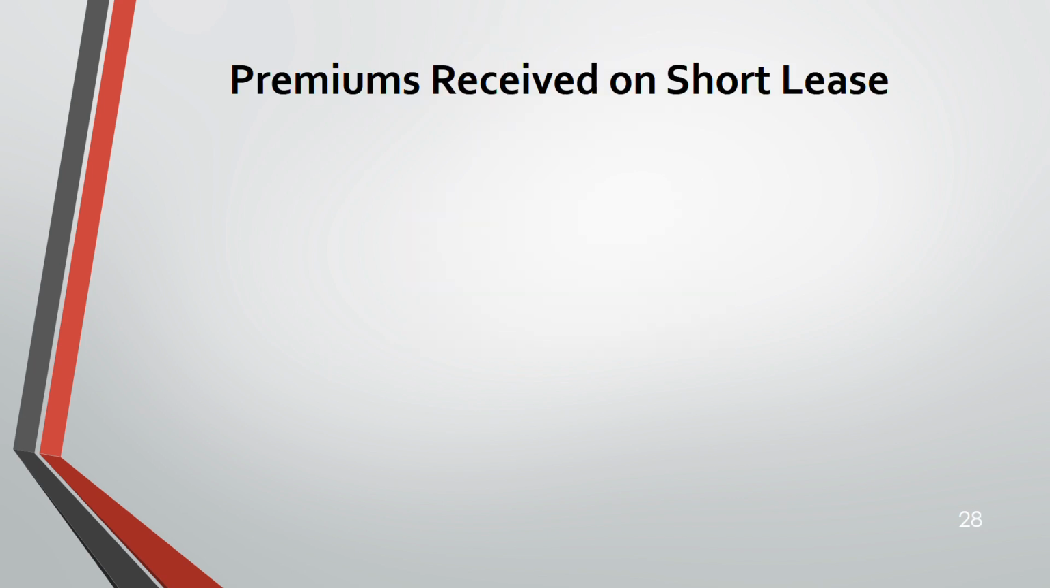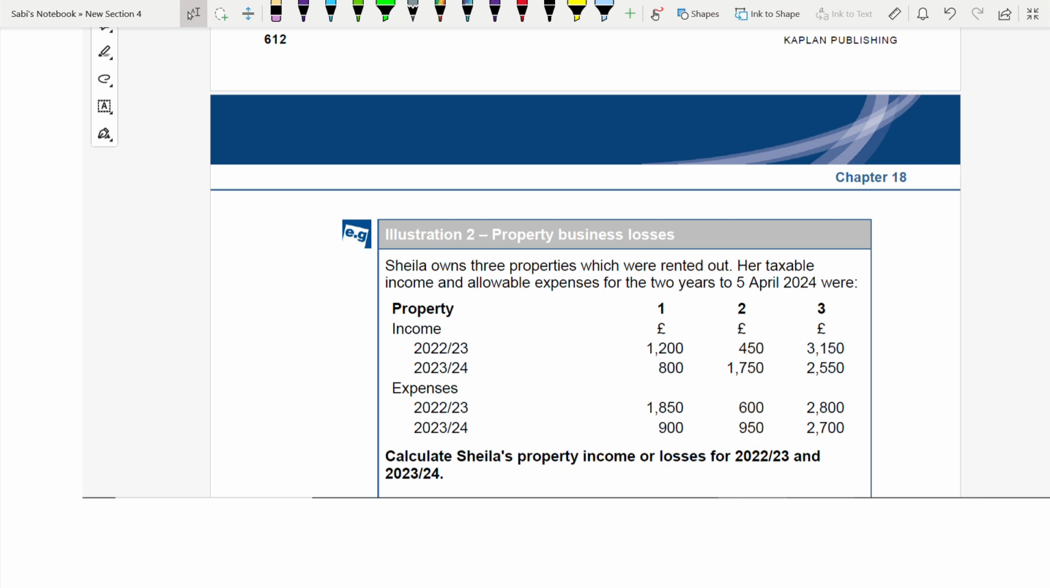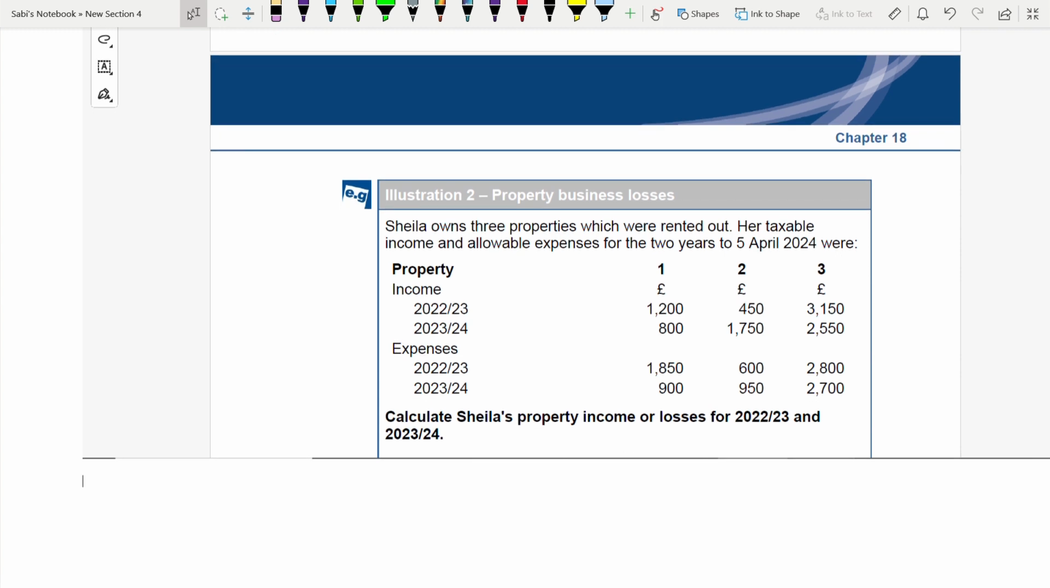Now, before we move on to premiums received on short lease, let us do a small question. Illustration 2, property business loss. Here we have been given the income of 2 years and expenses of the 2 years. You have to calculate property income or loss for both the tax years. Sheila owns 3 properties: property 1, property 2, property 3.